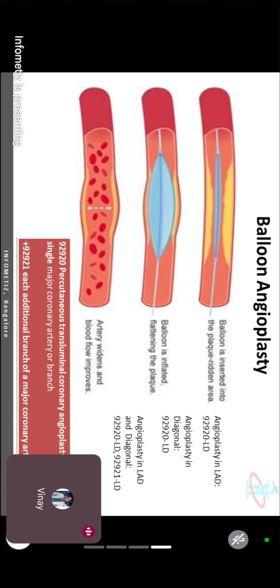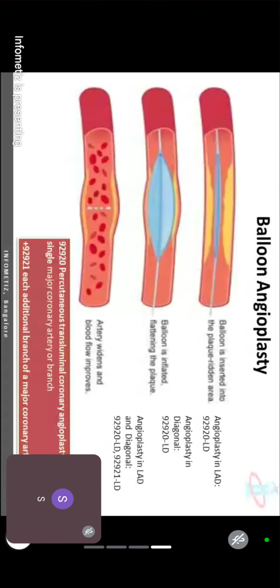If you still have a concern, please check all these three questions. I'll give you a minute. Please understand this concept. Sir, I could not see the question. The question is on the top right side. That is a one-line question: angiography in LAD. That you can see.